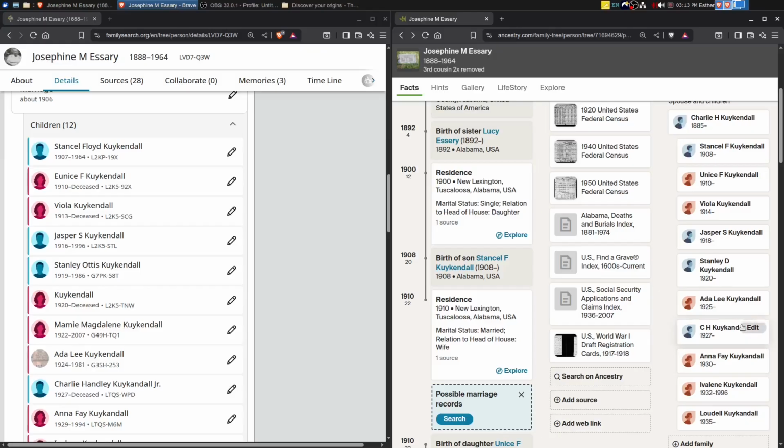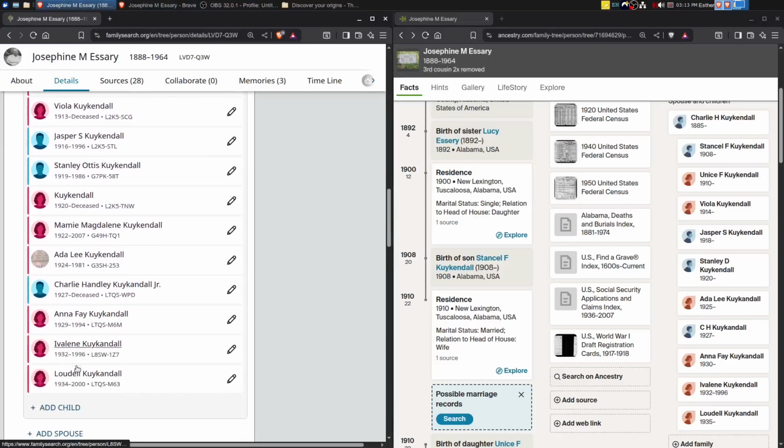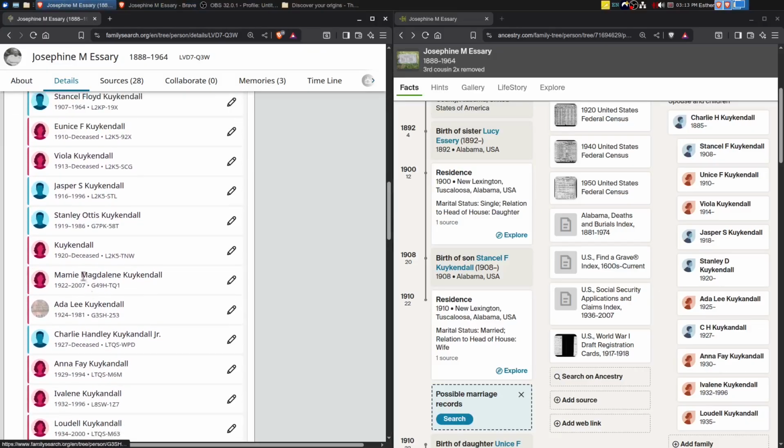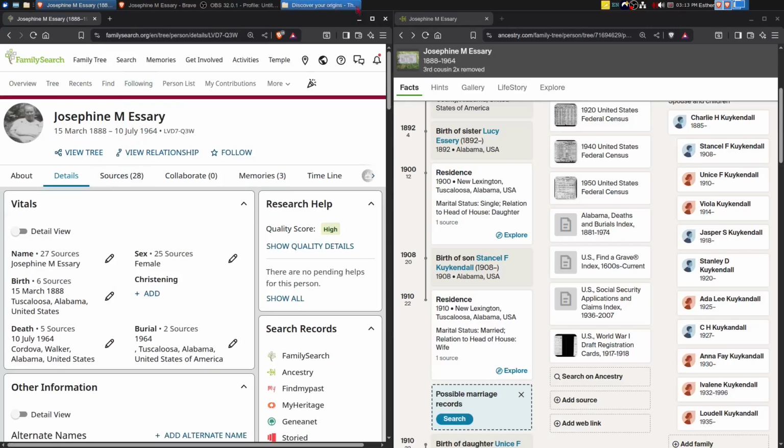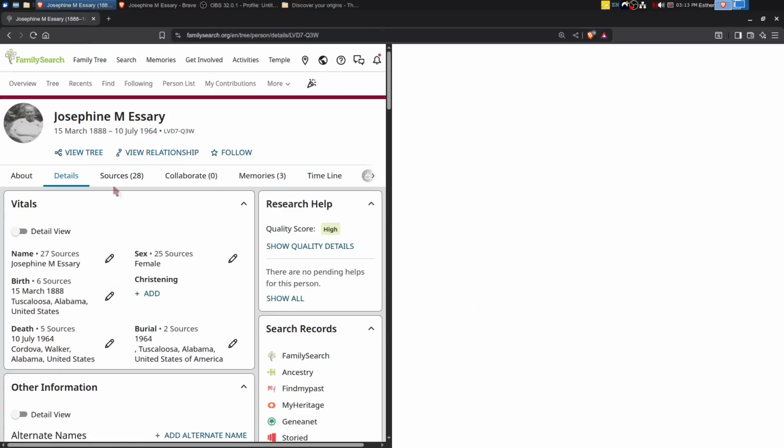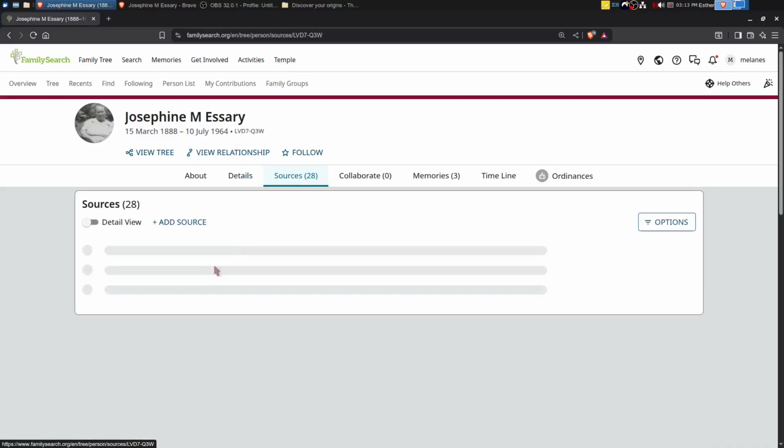Mamie Magdalene. We don't have her. She was born in 1922, died in 2007. She was not listed in 1940 or 50. So we'll need to look and see what the source is for Mamie. Here's Ada, Charlie Hanley Jr., Anna Faye, Eveline, Ludell. Okay, so there are 2 extra children over here that we'll want to look at. And let's see if there is a 1930 census over here.